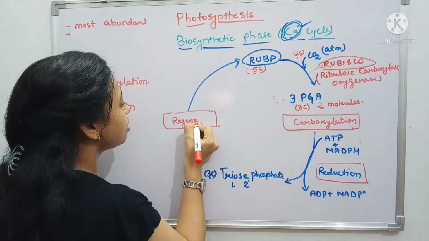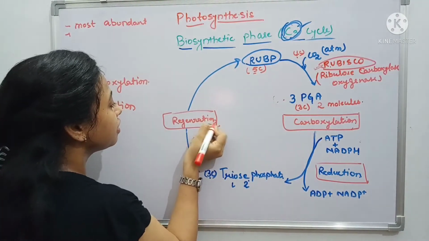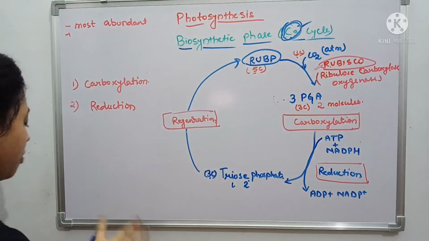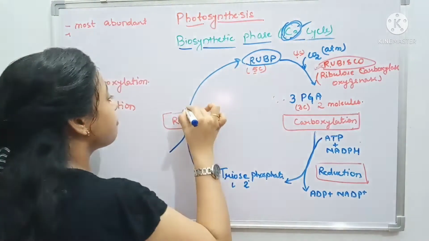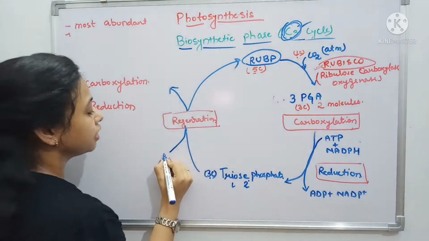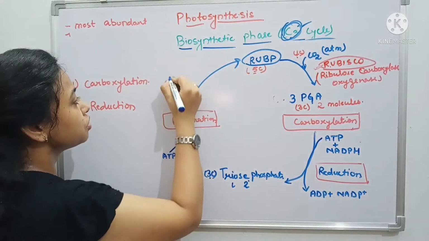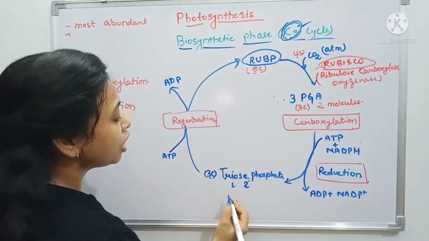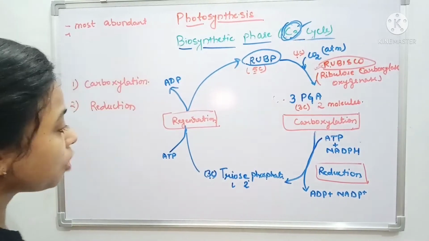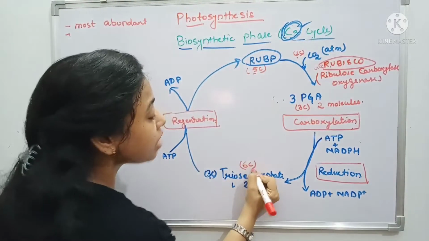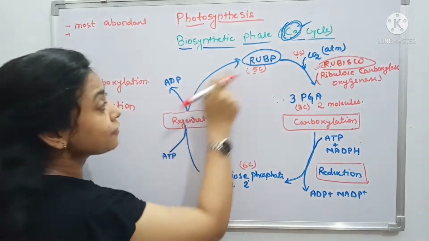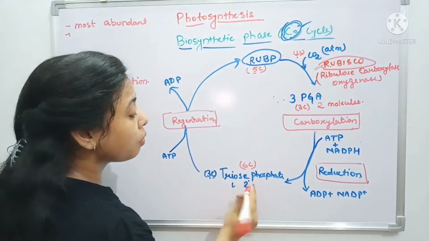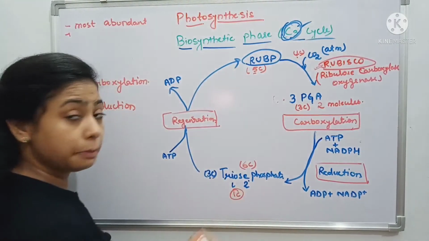This step is called the regeneration. It is regenerated with the consumption of 1 molecule of ATP, so this 1 molecule of ATP is utilized and it is converted into RuBP again. So here it is the 6 carbon, 5 carbon is being used, so here only 1 carbon is available.